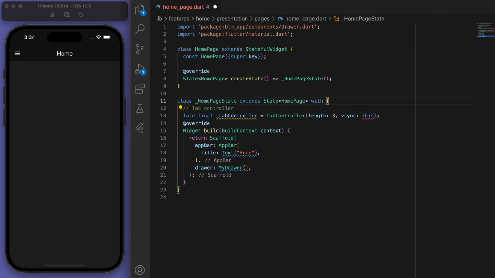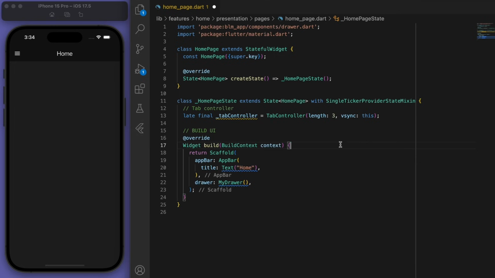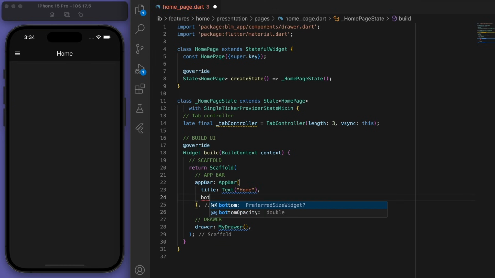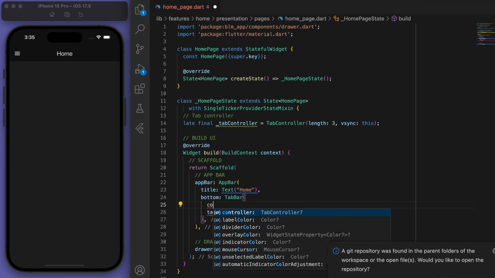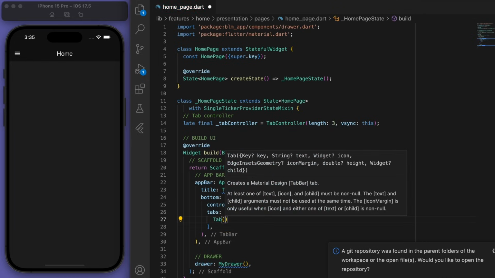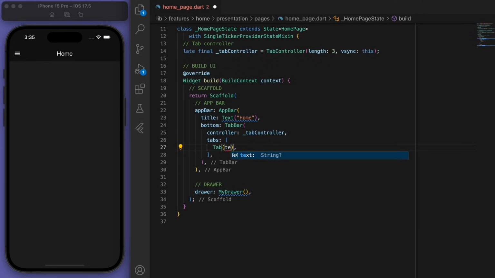At the top of the state, we have to say with SingleTickerProviderStateMixin, just to enable this tab controller. And so when I build the UI, we got the scaffold, we got the app bar, and we got the drawer. Now inside the app bar, in the bottom, we can now give it the tab bar, and we can give it the controller and the tabs. So inside the tabs, we can have a few of them.